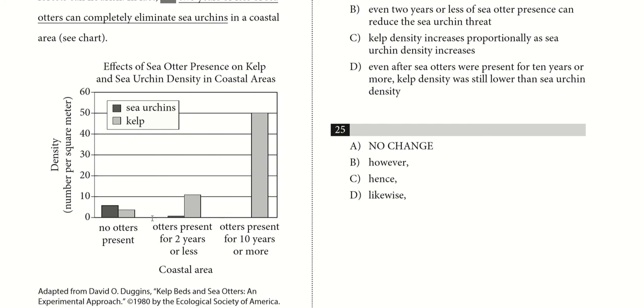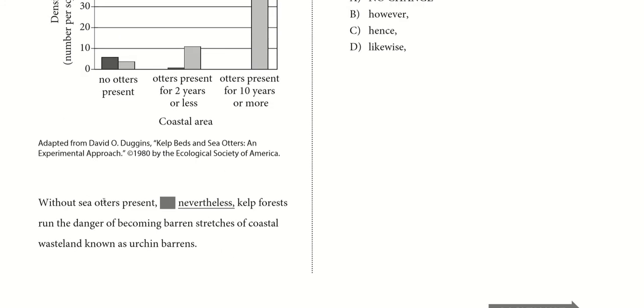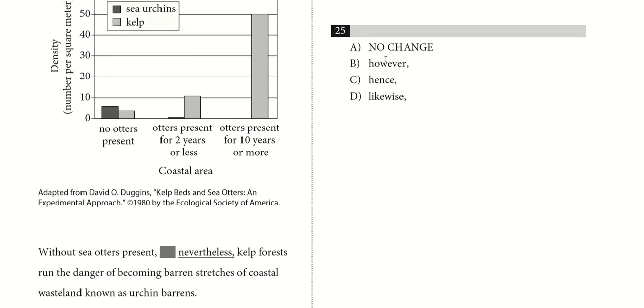We were just being told all about how the presence of otters basically helps the kelp a lot. And so this is saying, like, on the other hand, so without sea otters, however, kelp forests run the danger of becoming barren stretches of coastal wasteland. However, definitely makes sense in this case. Let's see the other ones.